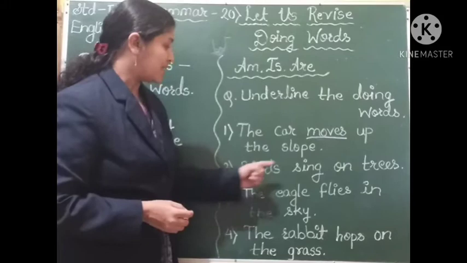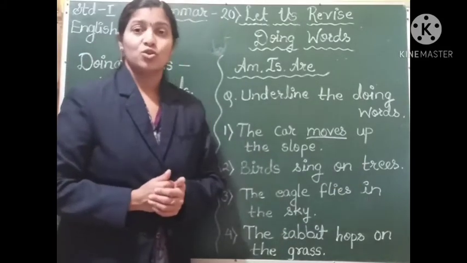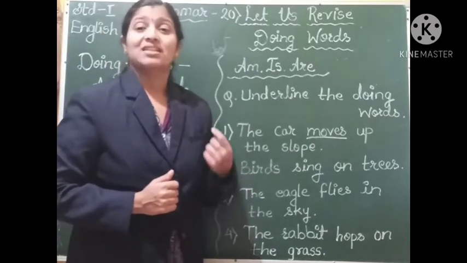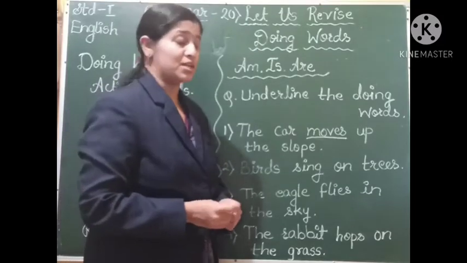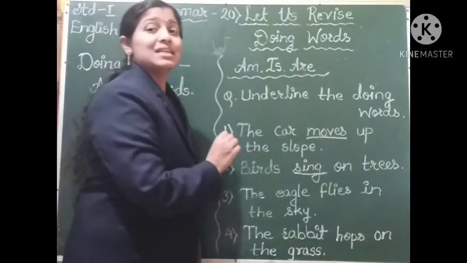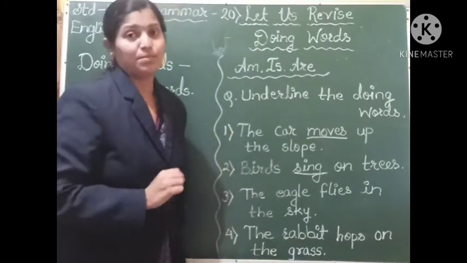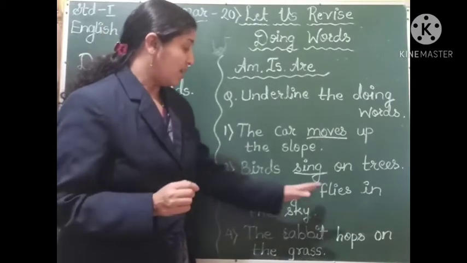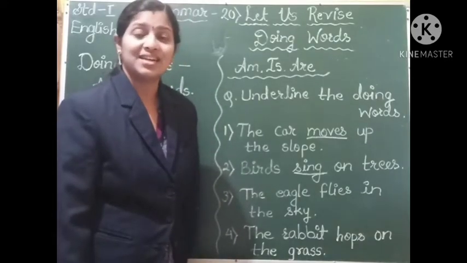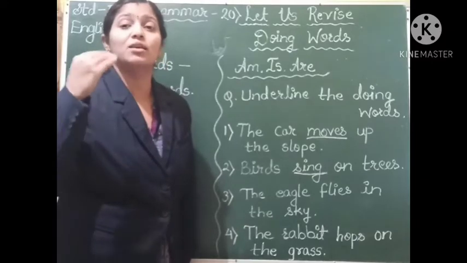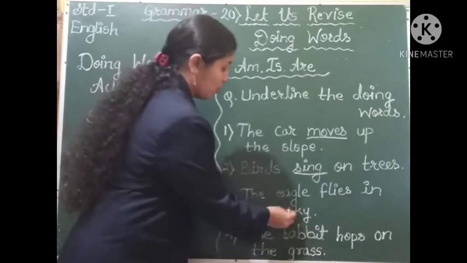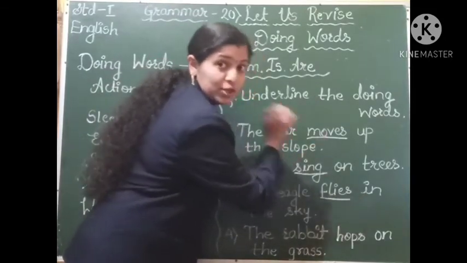The second is: Birds sing on trees. So now tell me, what is the action done by these birds? The birds sing. The action of singing is done by the birds. Sing is the action that is done by the birds. The next sentence is: The eagle flies in the sky. So what is the action done by this eagle here? The eagle flies. It is making the movement of its wings. So what is the action? The eagle flies. So flies is the doing word over here.